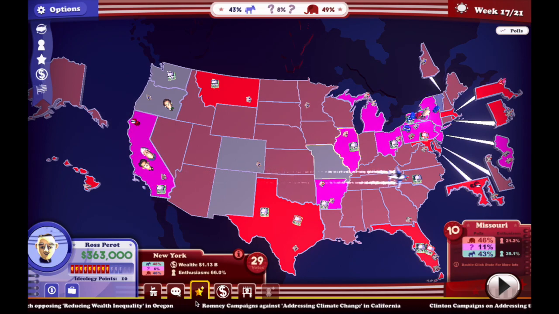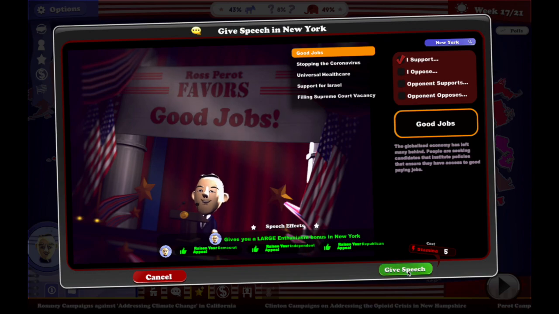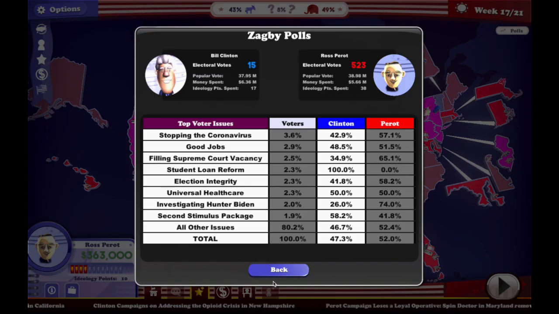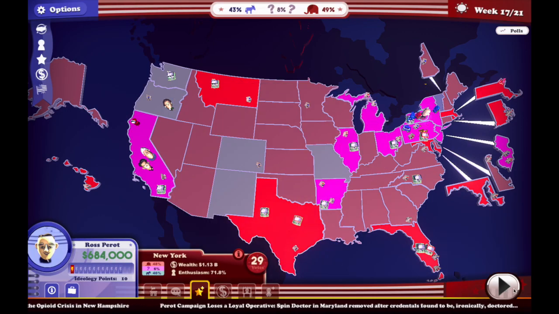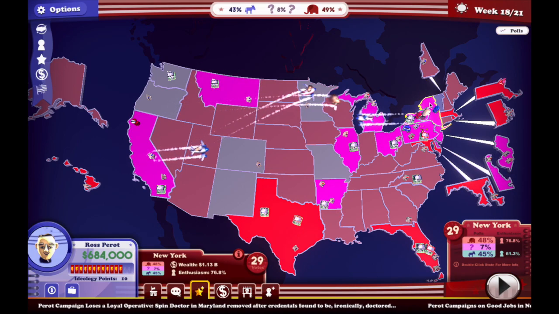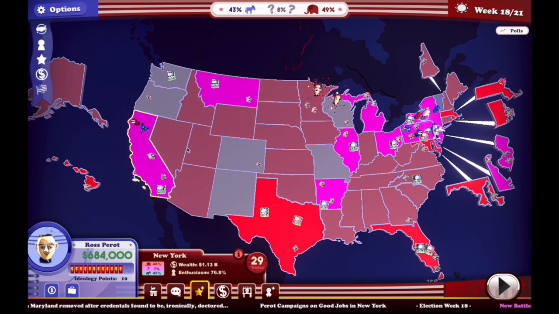So we'll give another speech here in New York. They are starting to put operatives here. They're getting rid of our operatives so quickly. What are the stats? 15 to 523. We're still doing amazing. Go to the next turn here. We're ahead in New York, even though they have a smear merchant going against us.